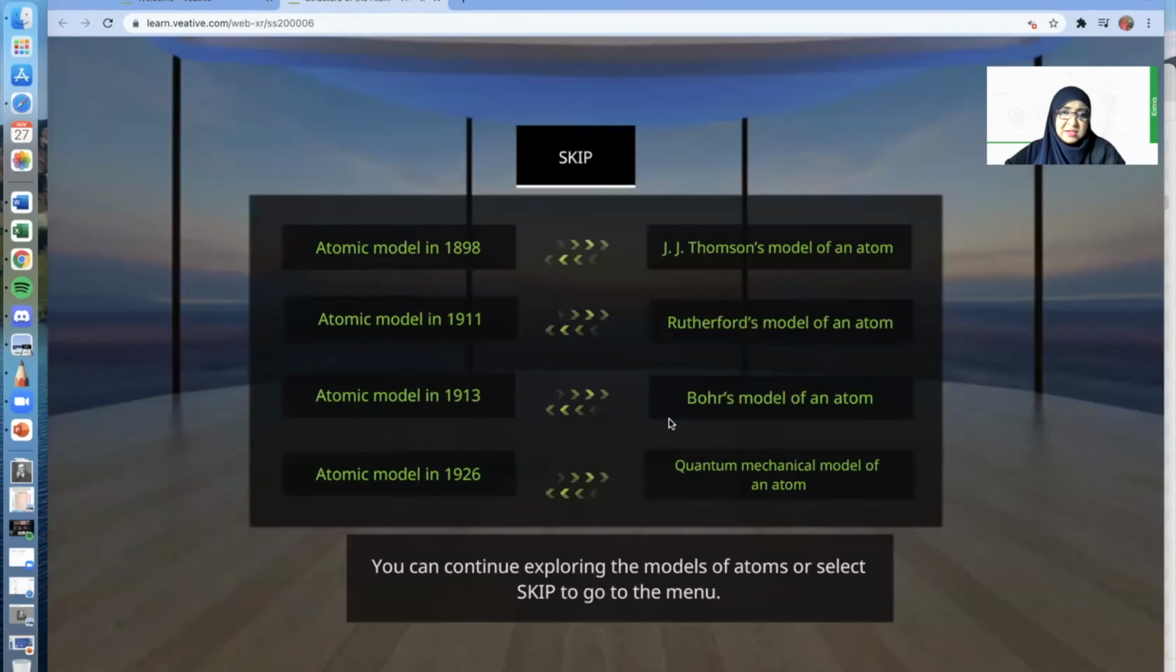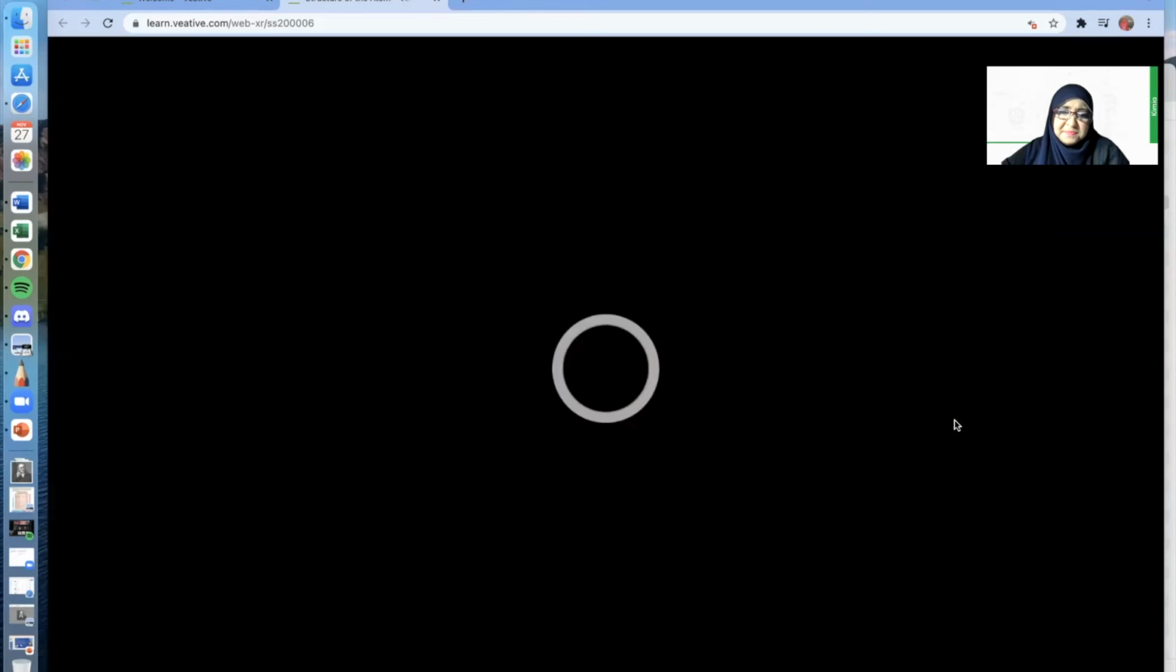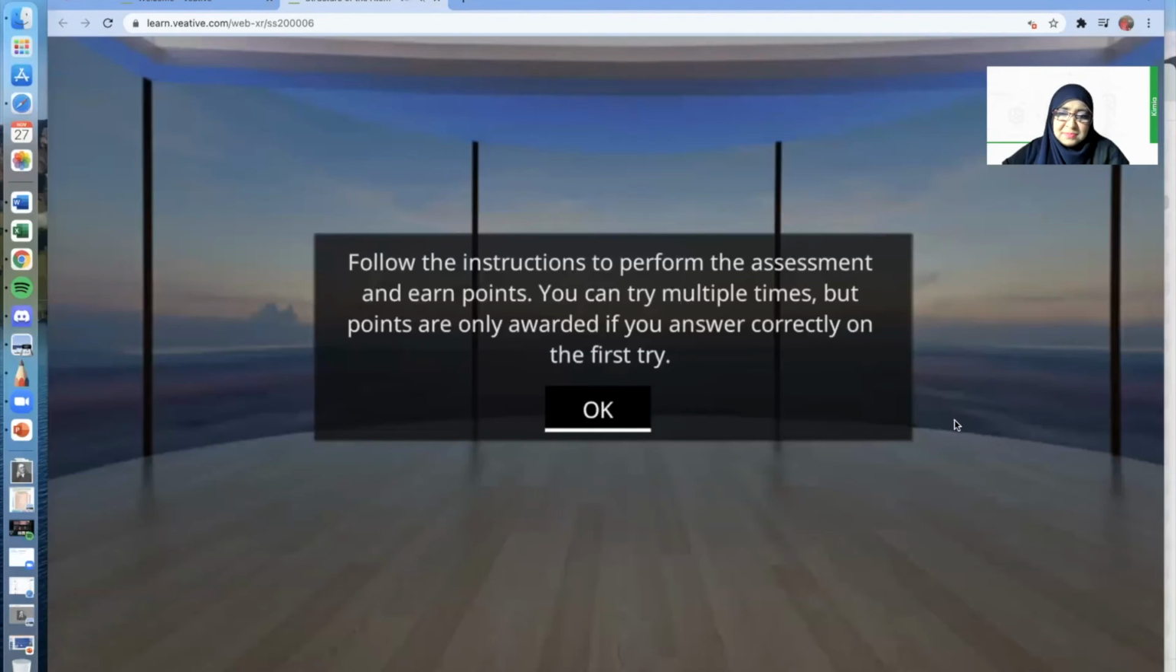We've completed the exploration of the atomic model. So now I'm going to go back to the main menu. Let's assess your knowledge in this short exploration of the atomic model theory. Follow the instructions to perform the assessment and earn points. You can try multiple times, but points are only awarded if you answer correctly on the first try. So let's make sure that we are correct on the first try.